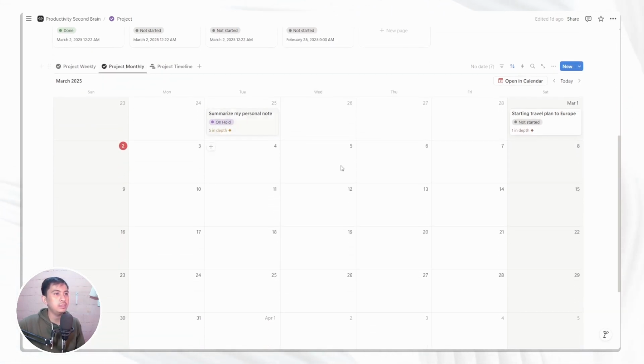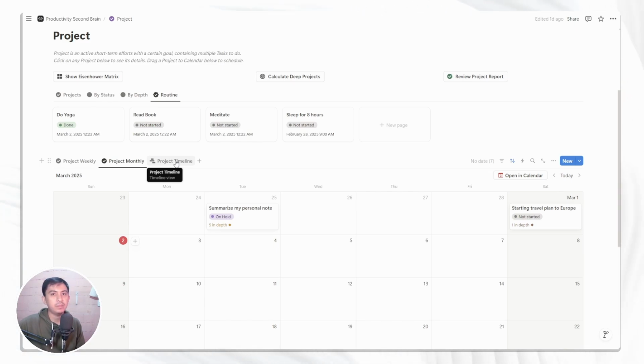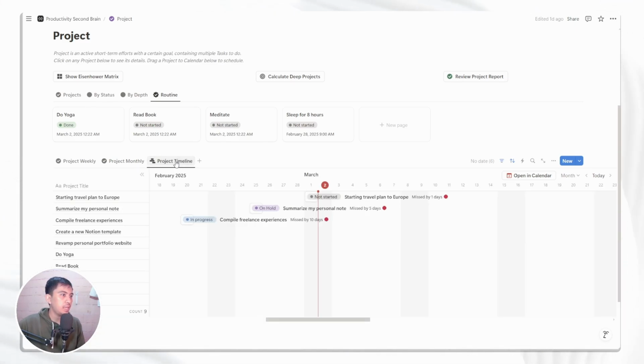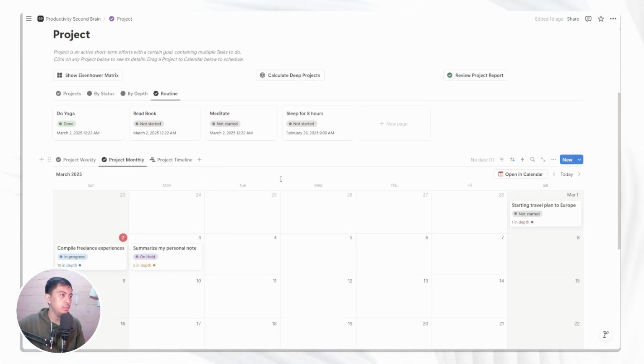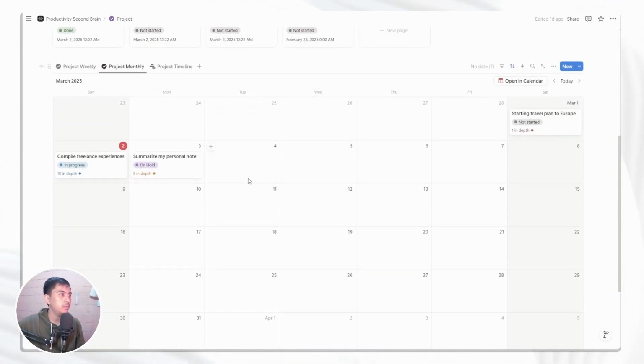You can go here and see, okay, I don't have a lot of projects actually, but you can start managing. And in the timeline version of your projects, you will see, okay, this already passed, this one is a pass, and this one I needed to finish yesterday but I did not. And you can go creative, okay, I think this one can be delayed here and here, or maybe you can just go into the, yeah, this one is the more appropriate one for you who wants to move projects.